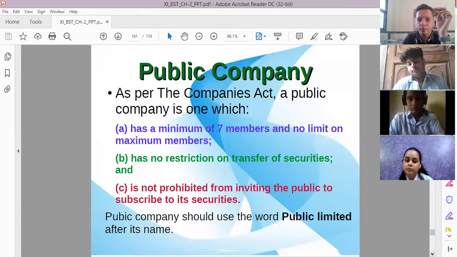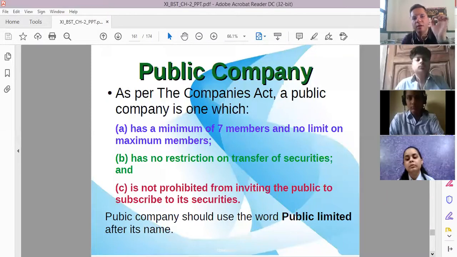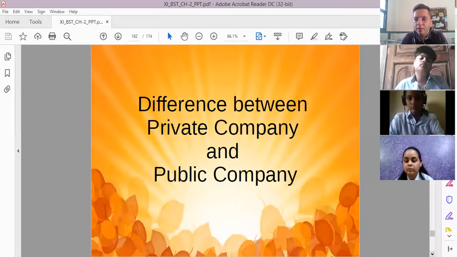Now public company, that company which has a minimum of 7 members and maximum there is no limit. It has no restriction. Anybody can sell or transfer the securities to anyone, and it is not prohibited from inviting the public to subscribe to its securities, which means ये prohibited नहीं होता. कोई भी invite कर सकता है public को. मतलब ये people actually print the prospectus and invite the public. Reason? Because they are allowed to sell the securities to the general public, and its name must end with the word limited only.